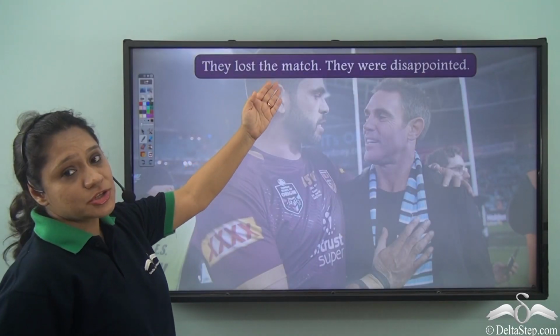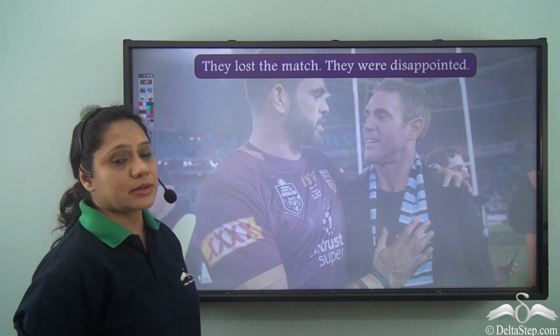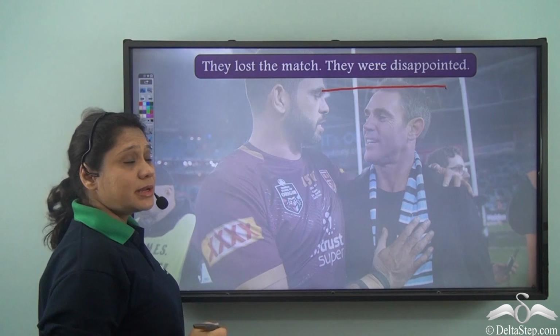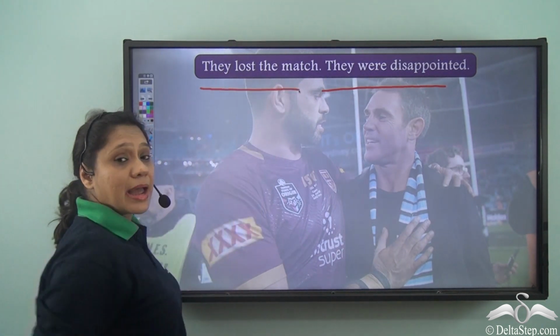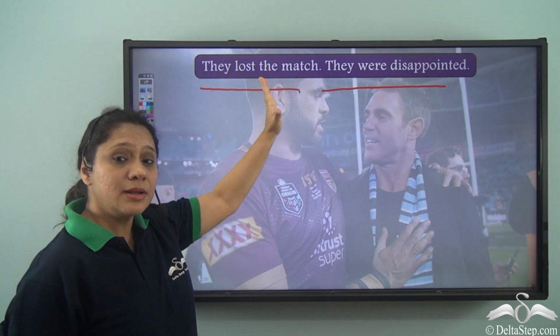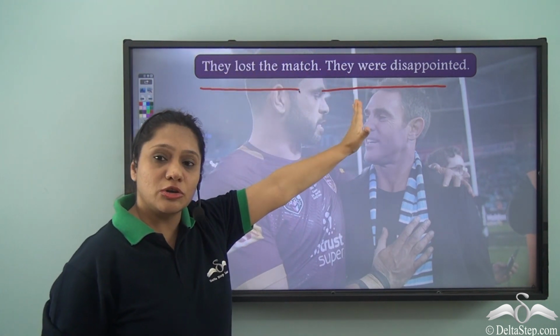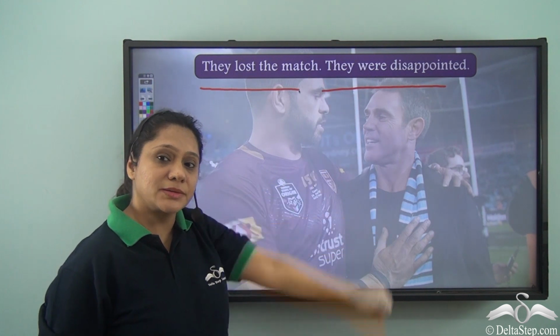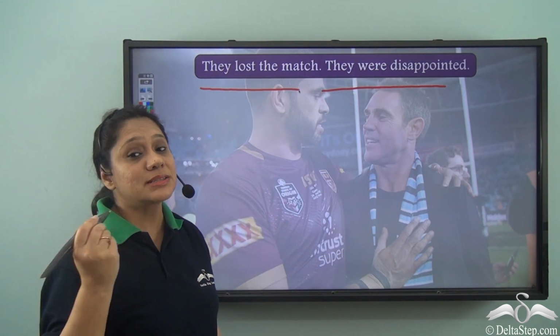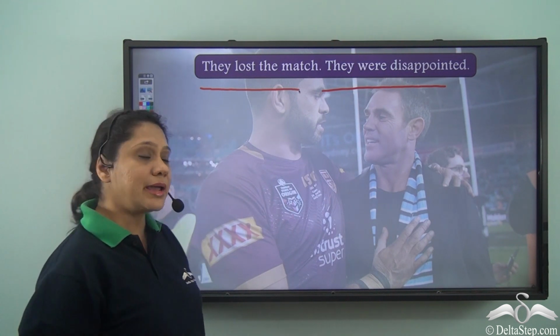They lost the match. They were disappointed. So, what is the reason they were disappointed? Because they lost the match. So, one sentence or clause gives us a reason and the second sentence or clause gives us the effect. Now, if we have to join both these sentences to write a single sentence, how will we write?